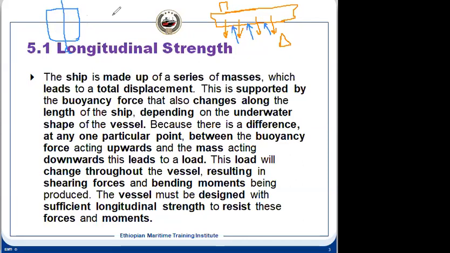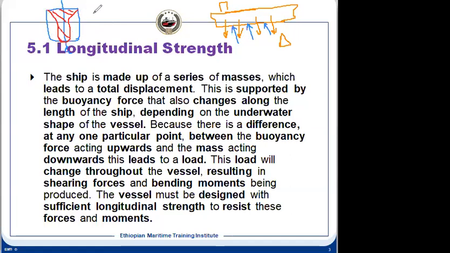Now if you go to the forward, where you have the bulbous bow and all, suppose this is the underwater volume, it will be looking like this. So the underwater volume in this area will not be the same as the midship area.